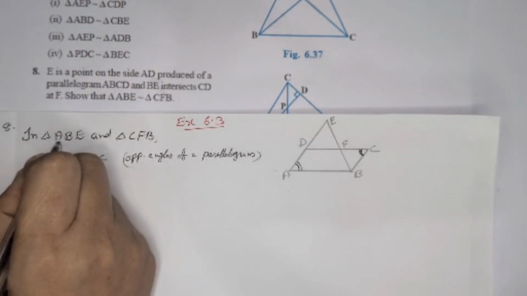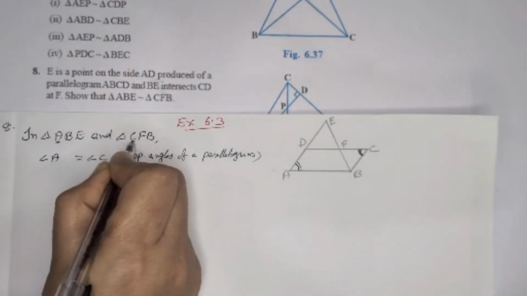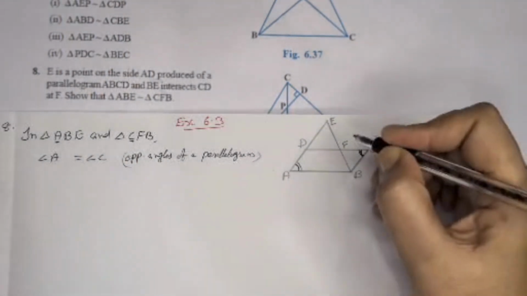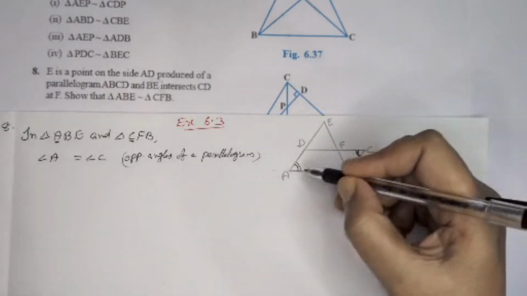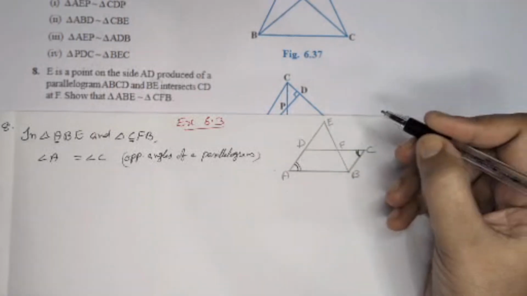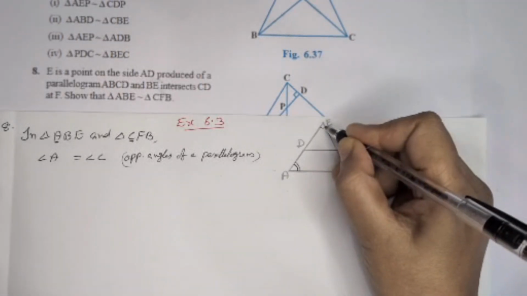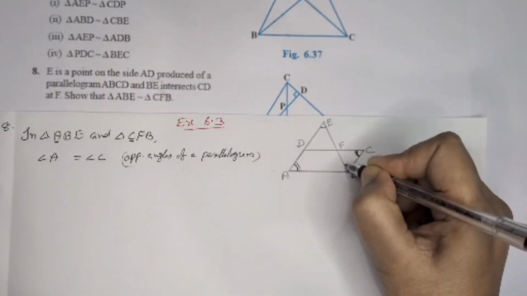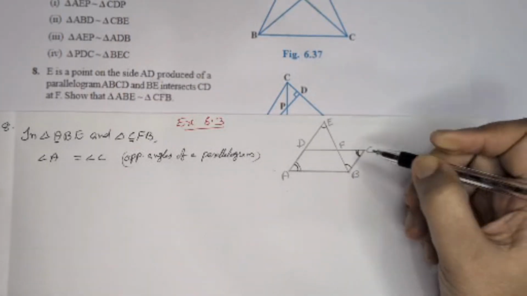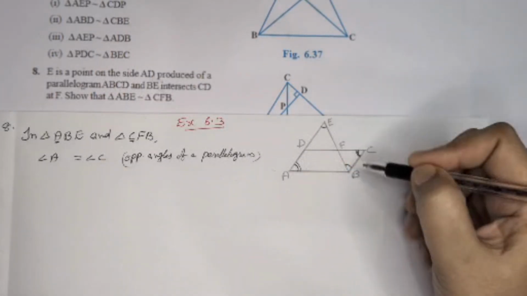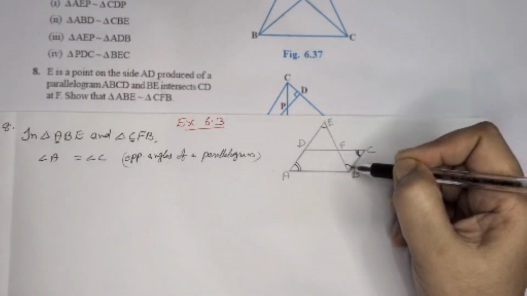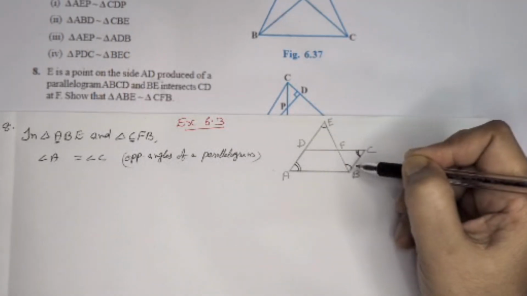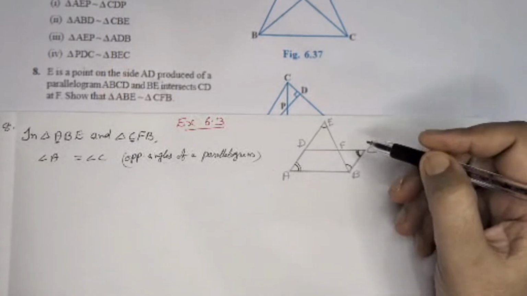From here we can see first angle, angle A and C. Then next, when we are looking, these two lines are parallel. BC and AE are parallel. And these two angles are alternate interior angles when these two parallel lines have a transversal. So these two angles are equal, alternate interior angles.